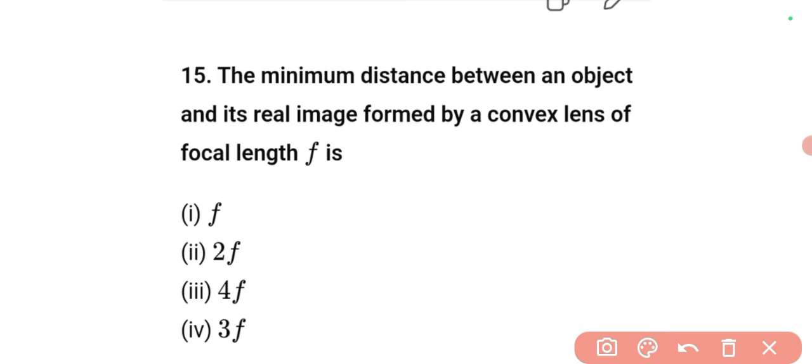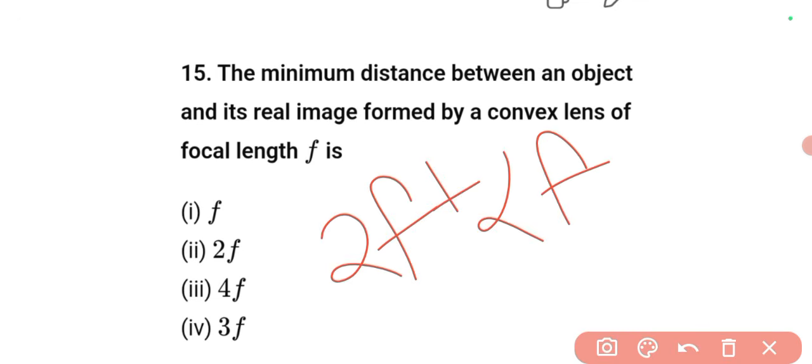Minimum distance between an object and its real image formed by a convex lens of focal length f is 2f. Our answer is 4f. Option 3 is our answer.